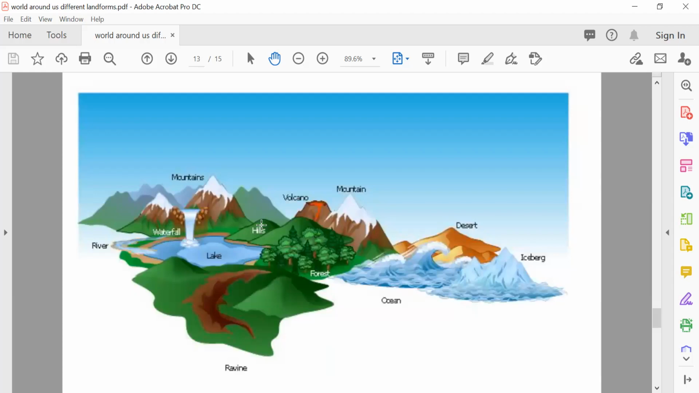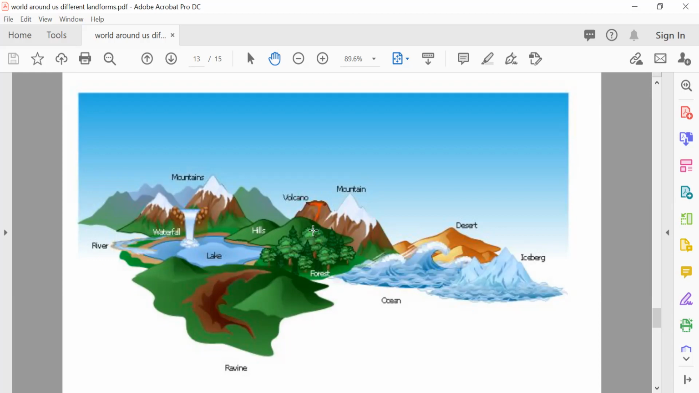So you see the diagram here. This is a waterfall, where from the mountains the water is falling. And here it's a river. It's a large water body and continuously flows. And this one is a lake. The lake is small and it is surrounded by land on all sides.